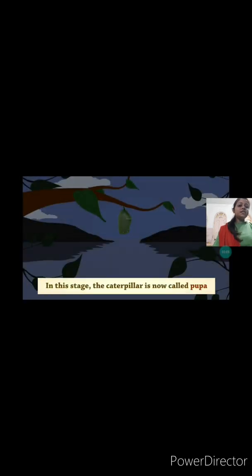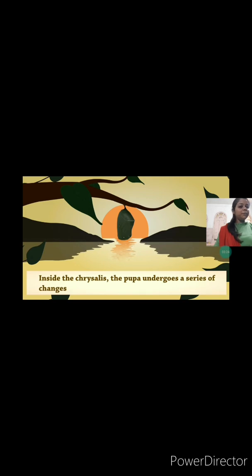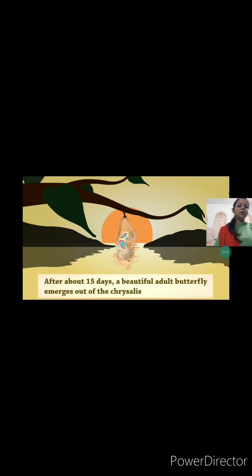Day by day, this stage of the caterpillar is known as the pupa. This pupa goes through several stages and keeps on transforming itself into a beautiful butterfly. Day by day the growth keeps on happening in the cocoon, and they are undergoing complete transformation. A series of changes is happening, and slowly they are converting into a beautiful butterfly. Approximately 15 days are taken by the pupa to convert itself into a beautiful butterfly.